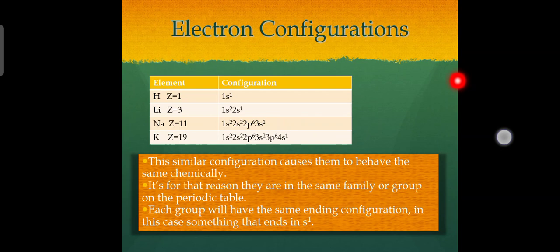This similar configuration causes them to behave the same chemically. It's for this reason they are in the same family or group on the periodic table. Each group will have the same ending configuration, in this case something that ends in s1.